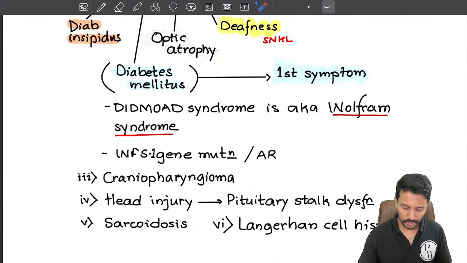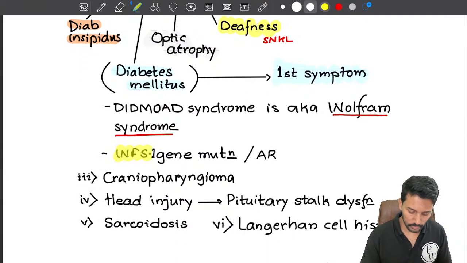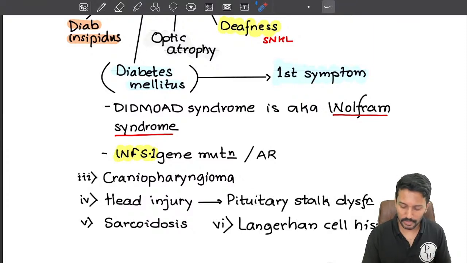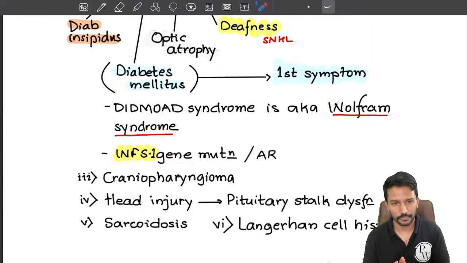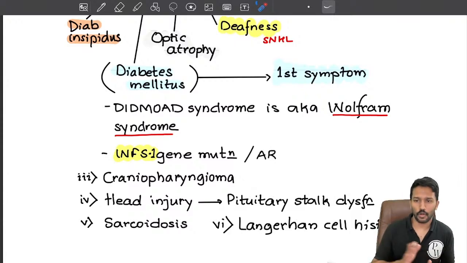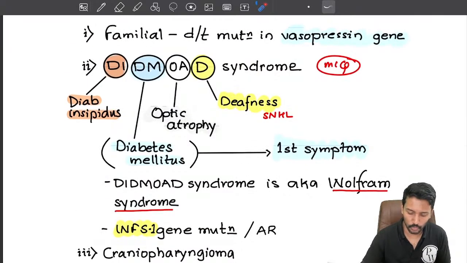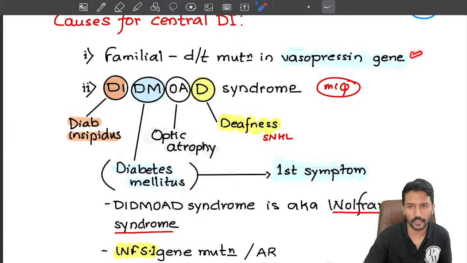It is due to mutation in a gene known as WFS1. Easy to remember because the name of the disease is Wolfram syndrome, so it is like Wolfram syndrome 1 gene. Other causes are not so important. I want you to remember 2 MCQ points here: familial vasopressin mutation and DIDMOAD syndrome.